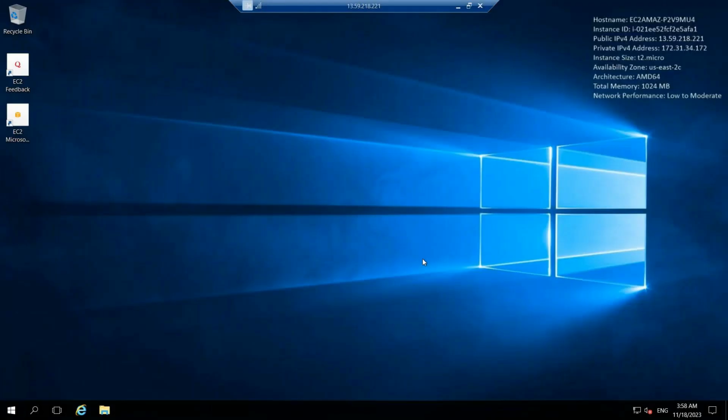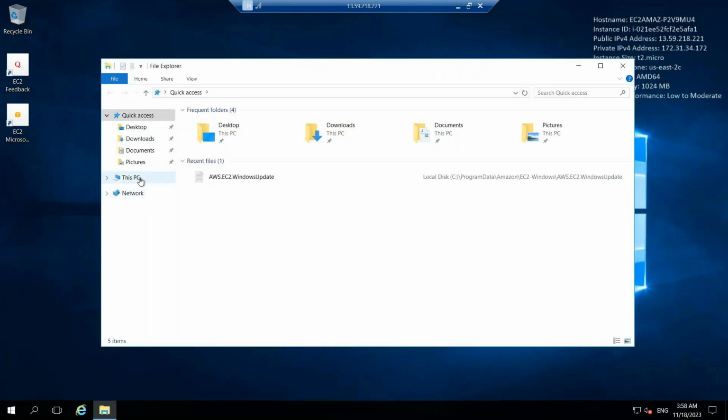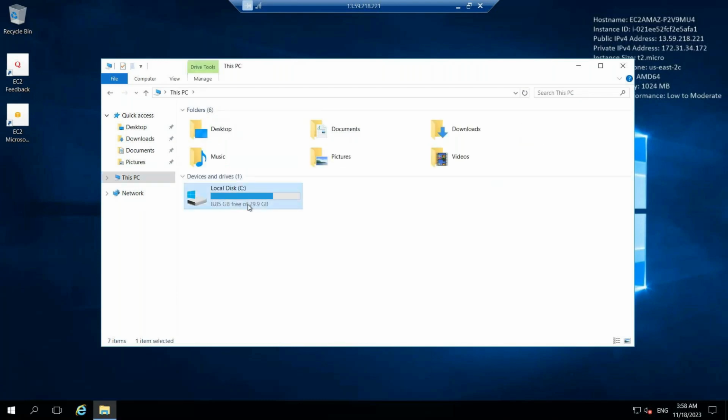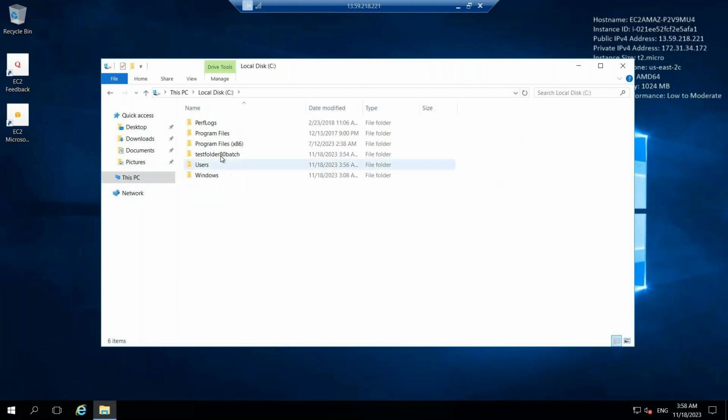Yeah. See here, there is no folder here, right? There is no folder because the profile has been changed. Now, if you go to C drive, the folder is available, right? So in the desktop, the profile will not be available.